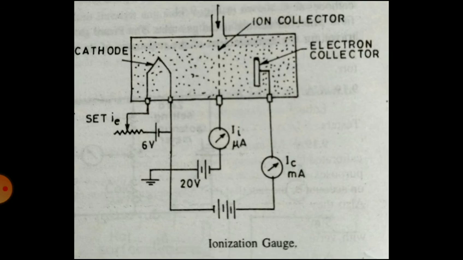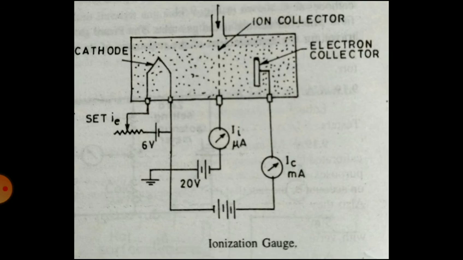The number of positive ions formed is directly proportional to IE and directly proportional to the gas pressure. Therefore, if IE is kept constant, as in most gauges, the rate of production of positive ions, that is the ion current, is for a given gas a direct measure of the number of gas molecules per unit volume and hence of the pressure of the gas.